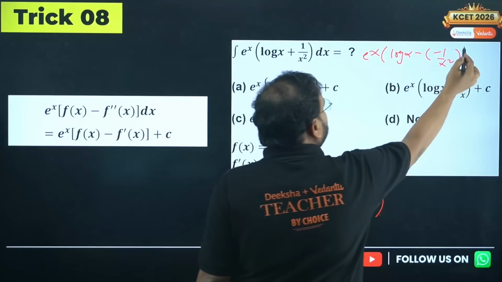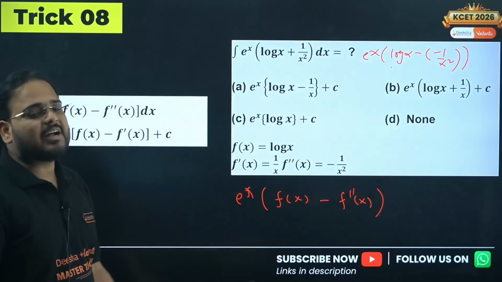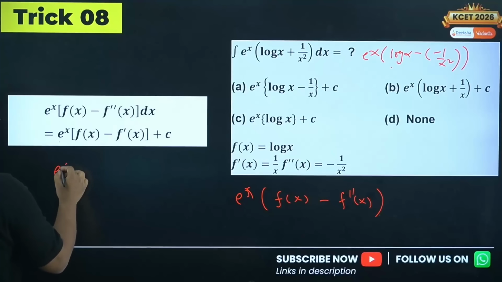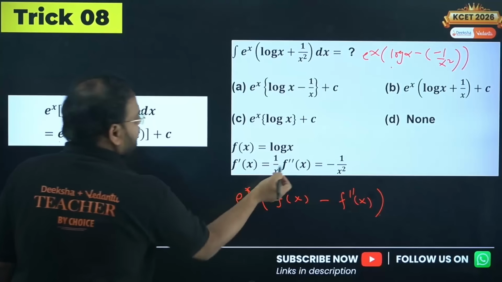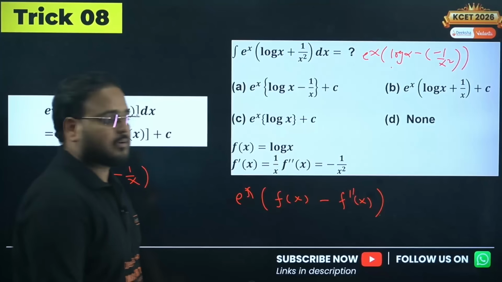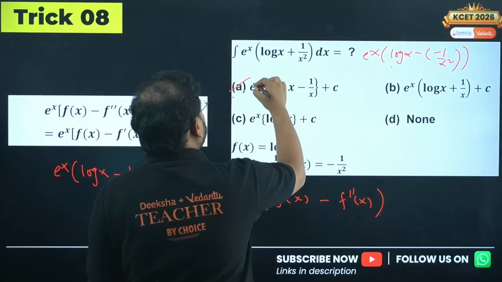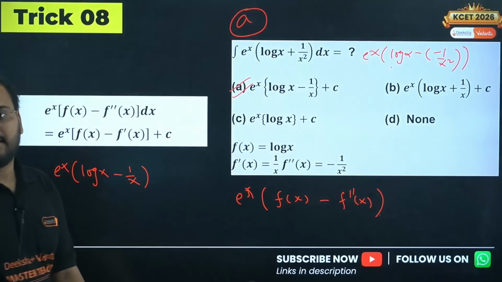Now you can check this out. This is your fx and this is your second derivative. When you have that, the result is what? Simply e power x as it is. Fx means, sir, log x. What is f dash, sir? 1 by x. That's your answer, beta. The answer is e power x log x minus 1 by x. Okay, that's option, excuse me, that's option A. Option is A. A very good question.